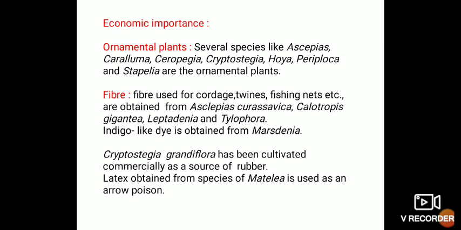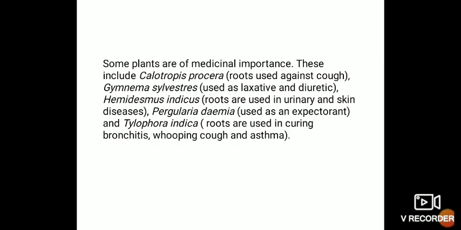Fiber used for cordage, twines, fishing nets, etc. is obtained from Asclepias curassavica, Calotropis gigantea, Leptadenia, and Tylophora. An indigo-like dye is obtained from Marsdenia. Cryptostegia grandiflora has been cultivated commercially as a source of rubber. The latex obtained from species of Melodinus is used in arrow poison.